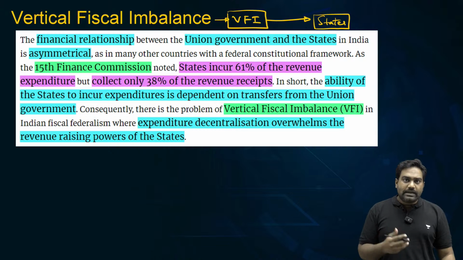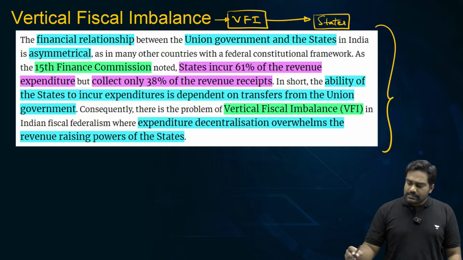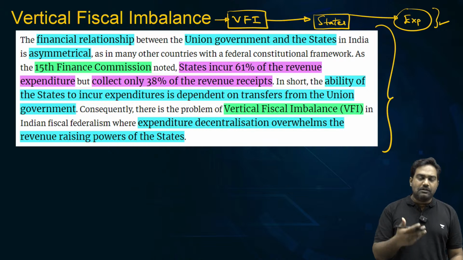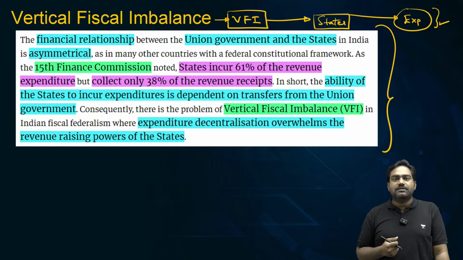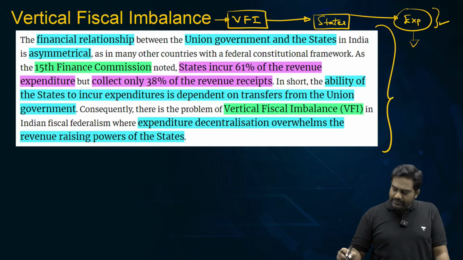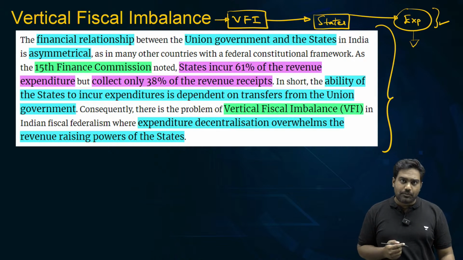If you look at data from 15th Finance Commission, it clearly shows that state governments are the ones which are incurring most of the expenditure. If you look at welfare schemes, if you look at various delivery of public services, it usually is done through the states. The states play a pivotal role in the final delivery of services and implementation of various socio-economic welfare programs.